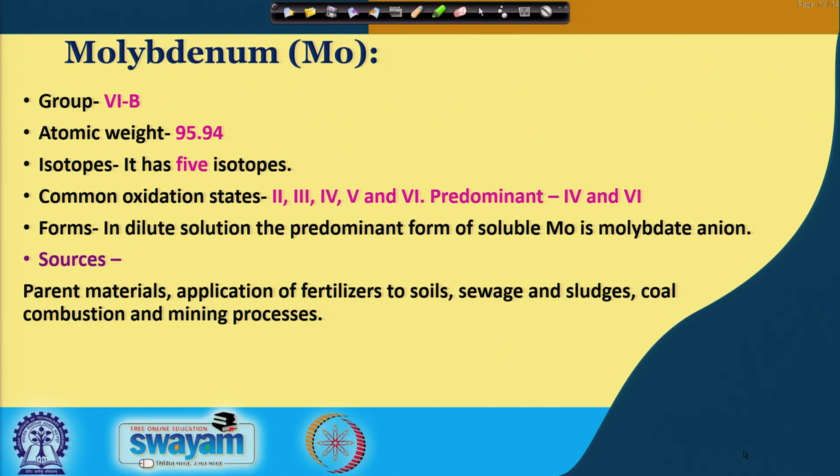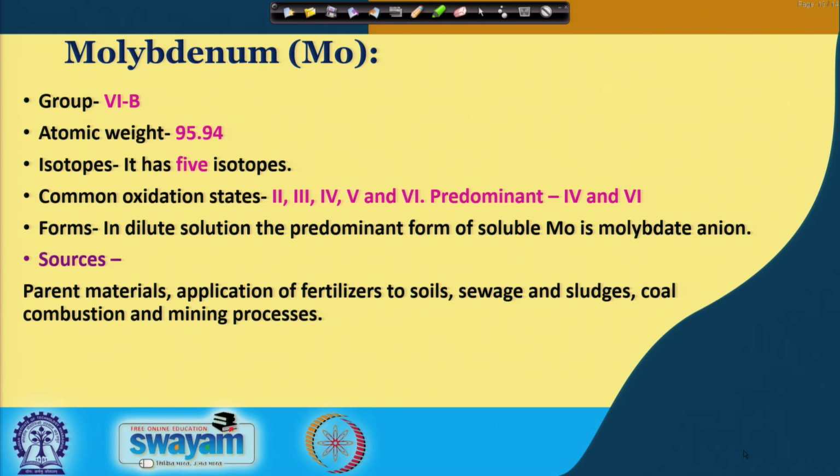We are talking about some of the important inorganic pollutants, and so we have covered a lot of the important trace elements which are potential pollutants for soil. In the last lecture we discussed molybdenum, that is Mo, and we started discussing it.